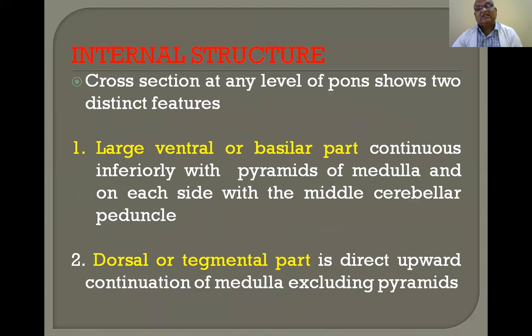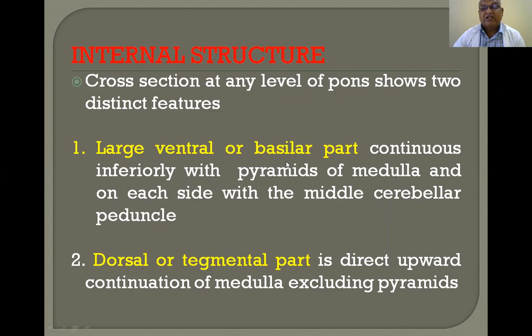Now, the internal structure of the pons. A cross section at any level of the pons shows two distinct features: a large ventral or basilar part, continuous inferiorly with the pyramids of the medulla and on each side with the middle cerebellar peduncle, and a small dorsal or tegmental part.